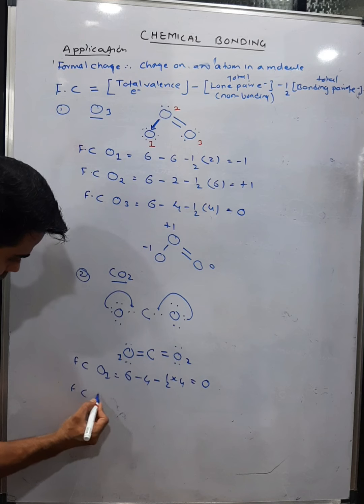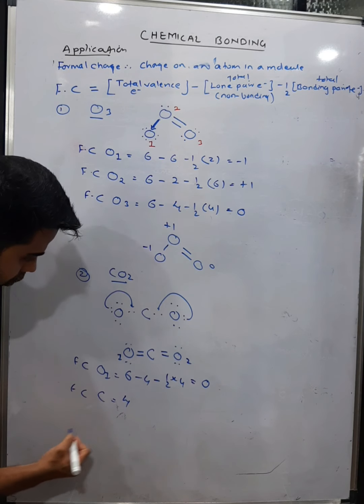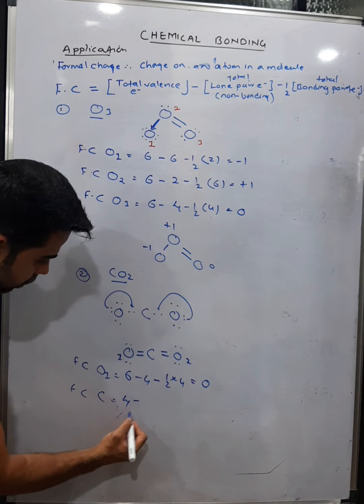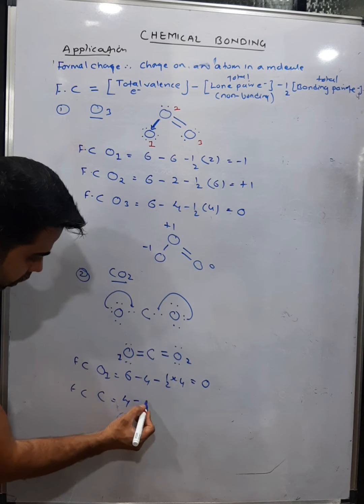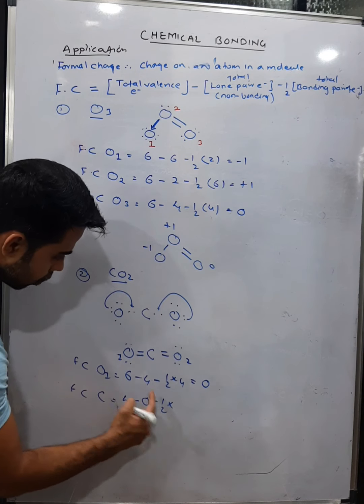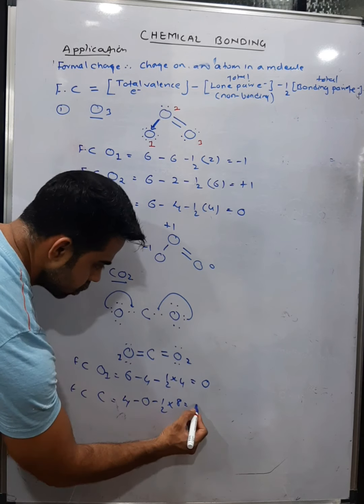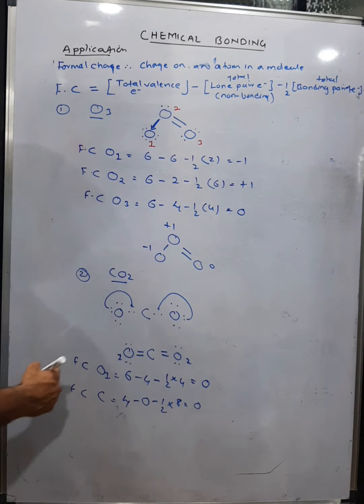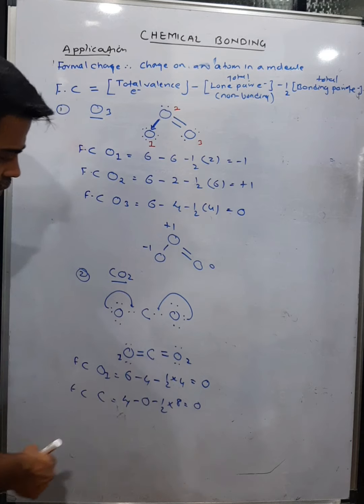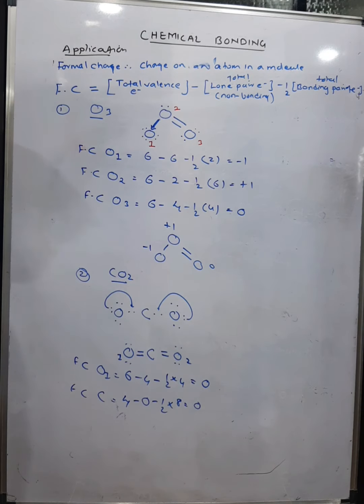So the formal charge on the carbon atom: 4 electrons in the valence shell minus how many lone pairs? 0 lone pairs, minus half into how many bonds here? 4 bonds means 8 electrons, so how much is it here? 0 again. Similarly the other O will also be 0, so they have a formal charge of 0. Is it clear? So this is how you can find the formal charge of any atom in this case.